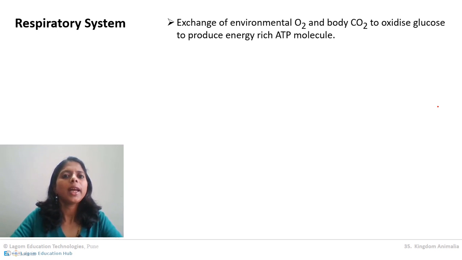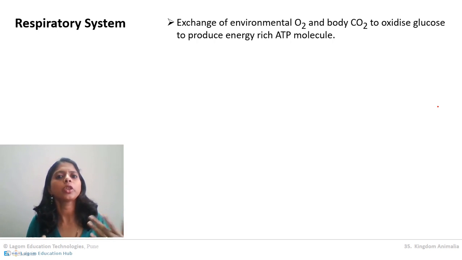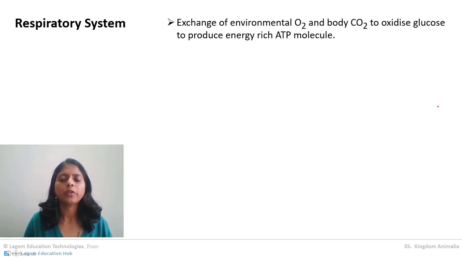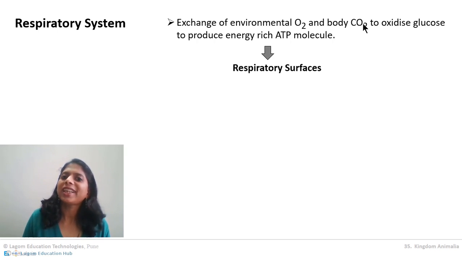The respiratory system in animals is basically dealing with taking in oxygen and giving out carbon dioxide. Oxygen we utilize for the production of energy, and in the process of energy production, carbon dioxide is the byproduct. Remember, oxygen we need for the production of energy, and carbon dioxide is an excretory product, which we don't need. We produce it during energy production and we give it off. Oxygen and carbon dioxide are present in the environment, so there should be an exchange of gases. So animals are provided with respiratory surfaces for the exchange of gases.